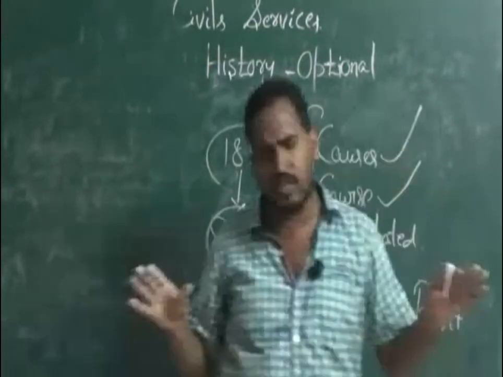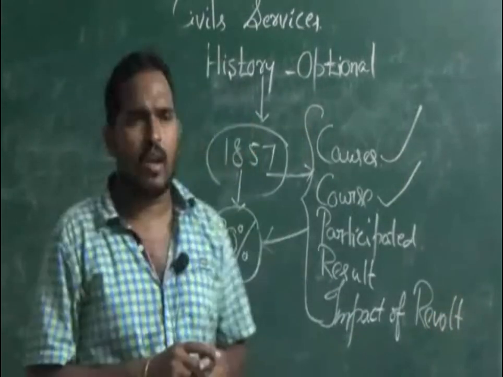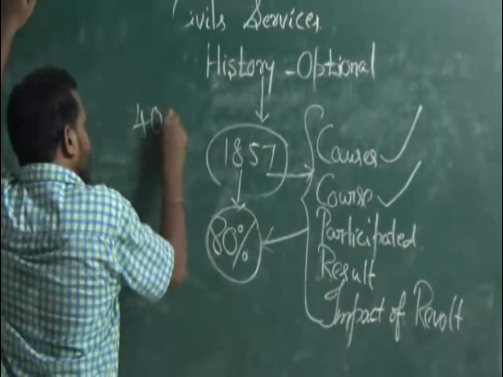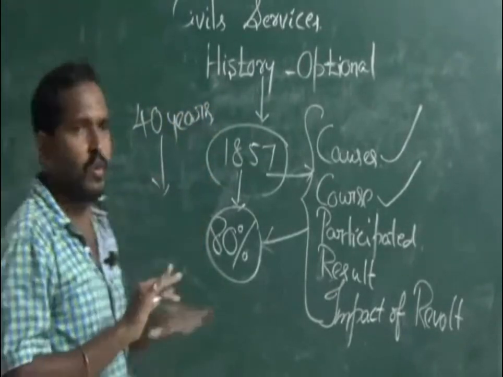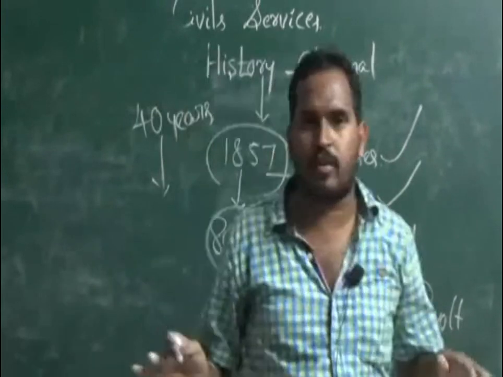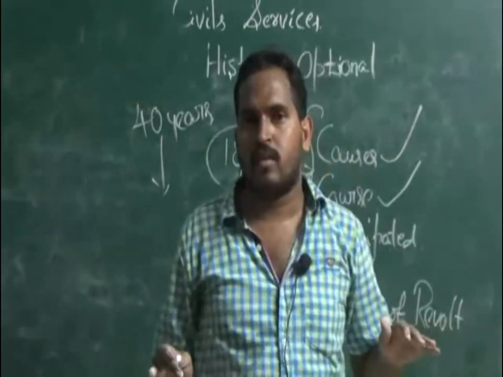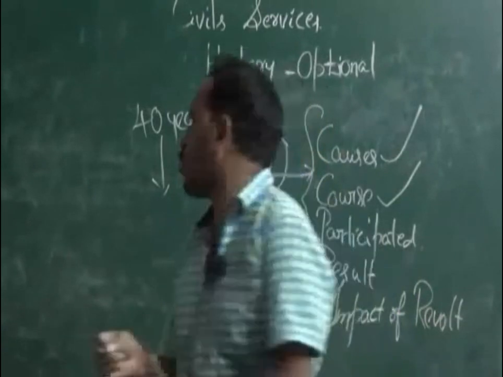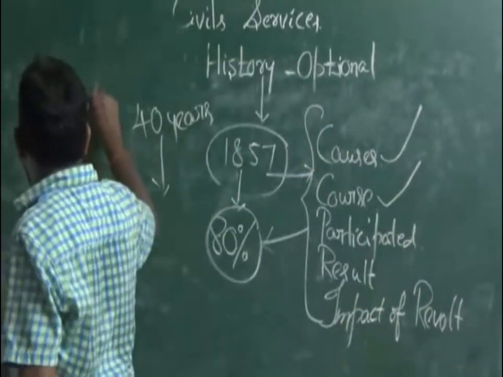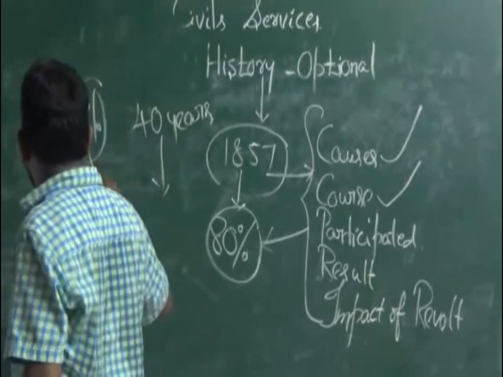Any question, any paper, even if you refer to the last 40 years' papers, no question will be repeated. One or two will be there, that is an exception. Only about 2% of the questions.